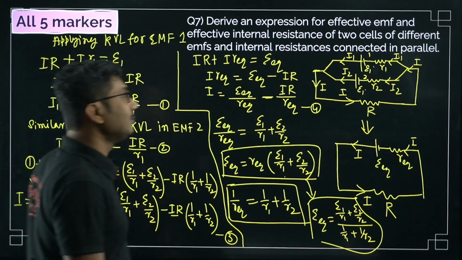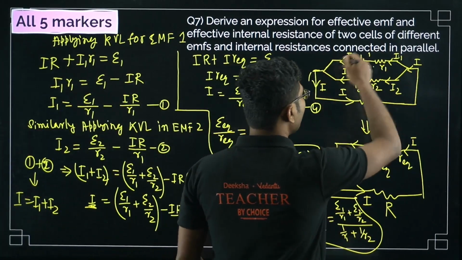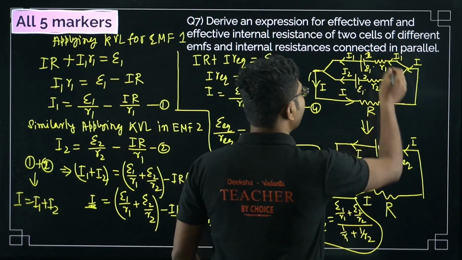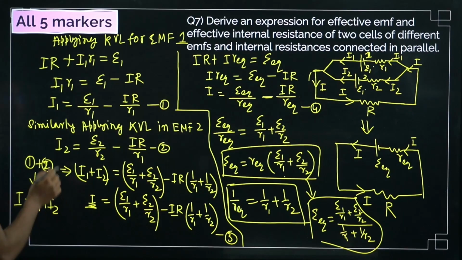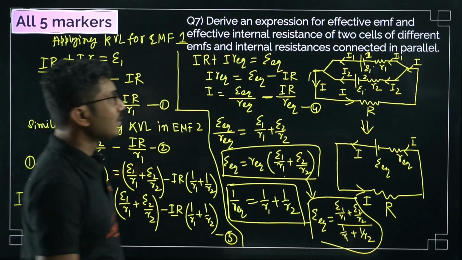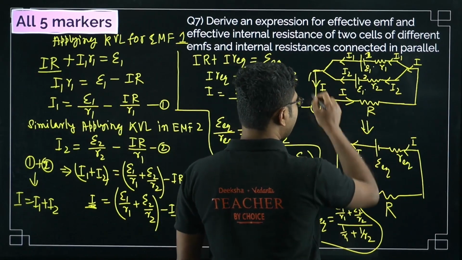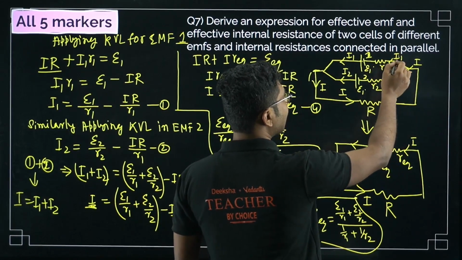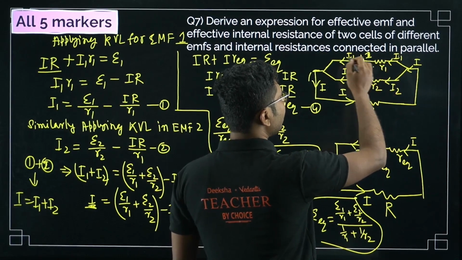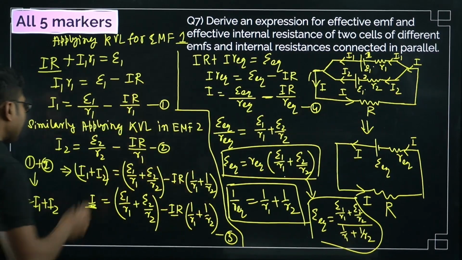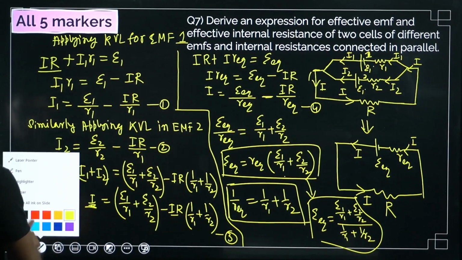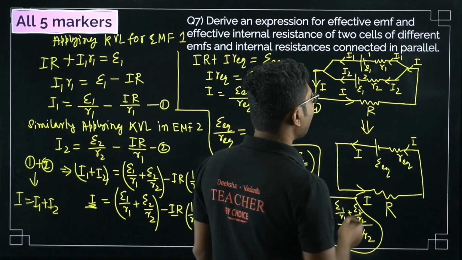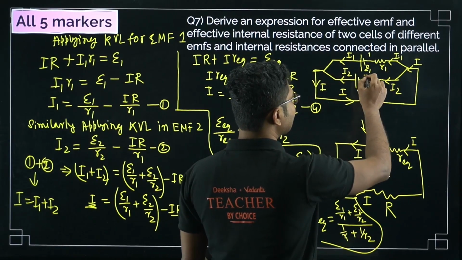Now we apply the KVL for the first loop, that is this EMF 1, number 1. So if we apply KVL in 1, we get IR plus I1 R1. So R is basically common, IR is through the external resistance, and are we going in the direction of current? We are going in the direction of current. What is the current? Current is I1, resistance is R1, so that is equal to, only one EMF source is connected over here, so that will be epsilon 1. Okay. Now for the second part, what we get is the second loop, this is the second loop.